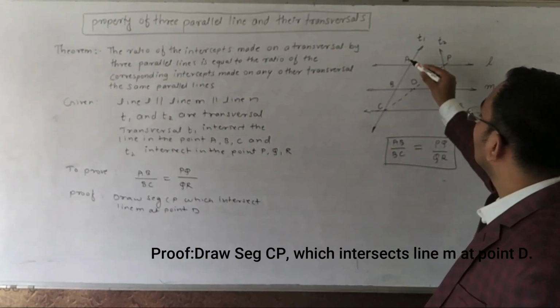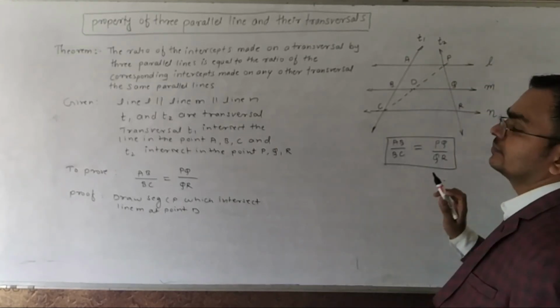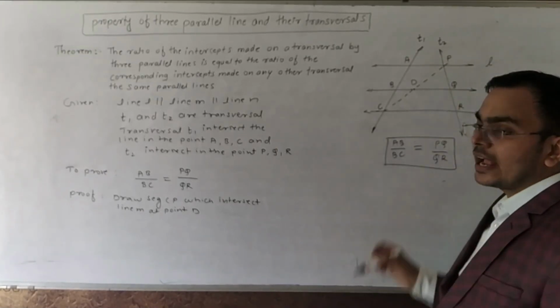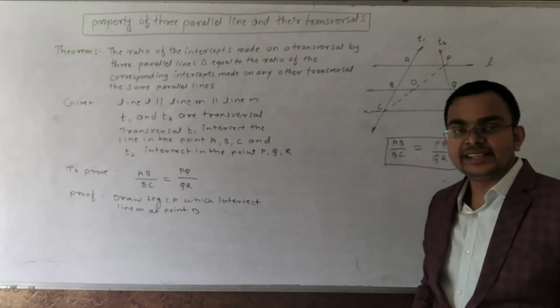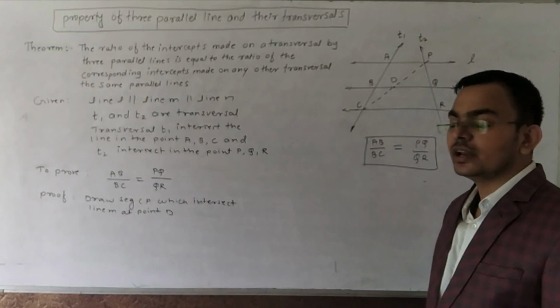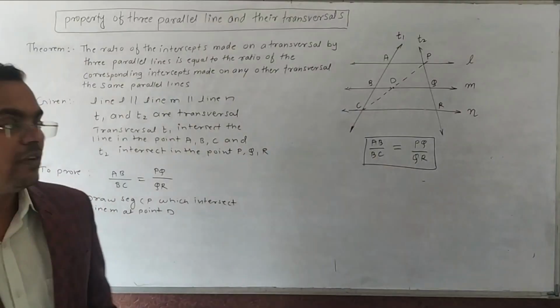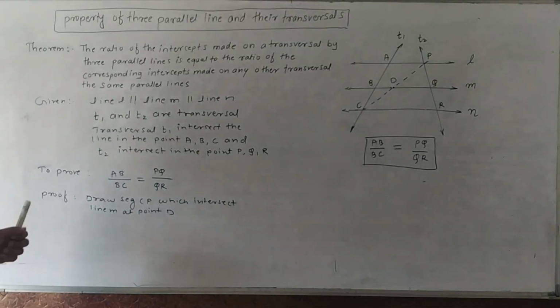Now we get two triangles, ACP and CPR. In these two triangles we will use the basic proportionality theorem. That theorem we already proved. So by using the basic proportionality theorem we can prove this property.